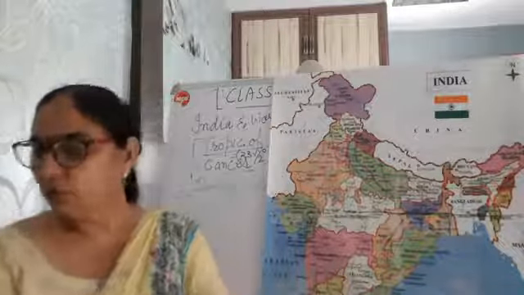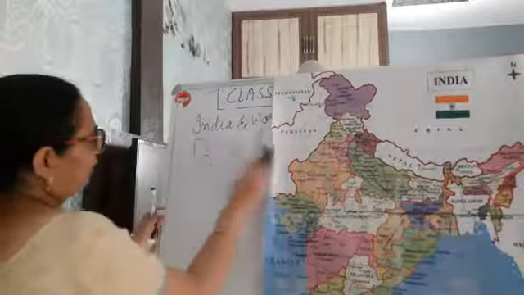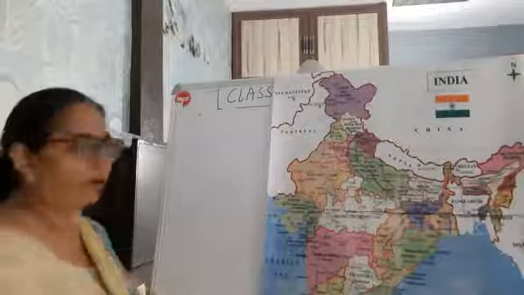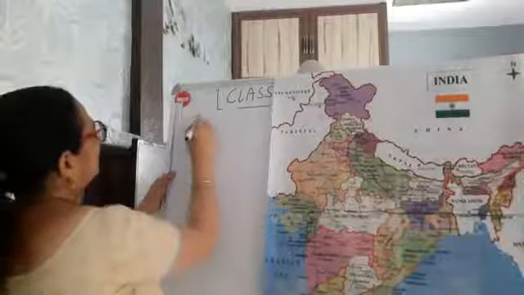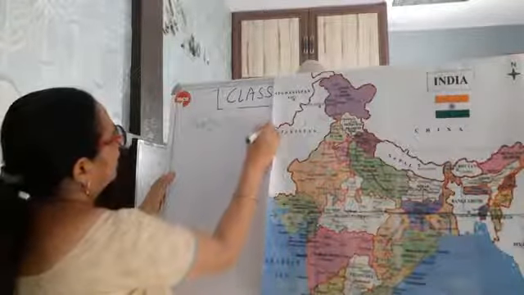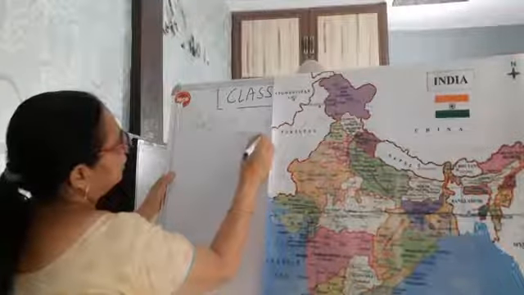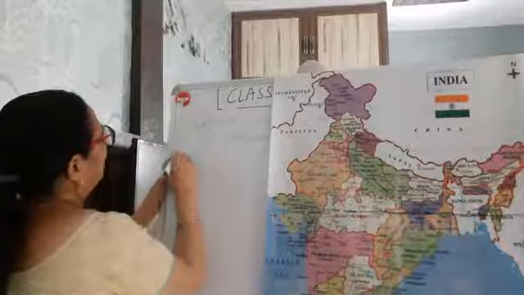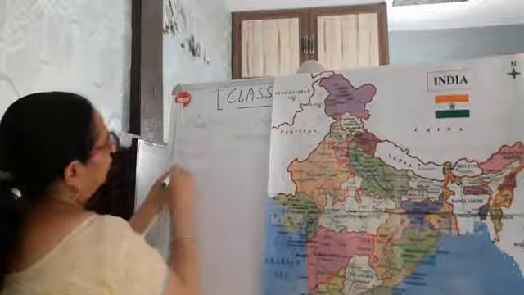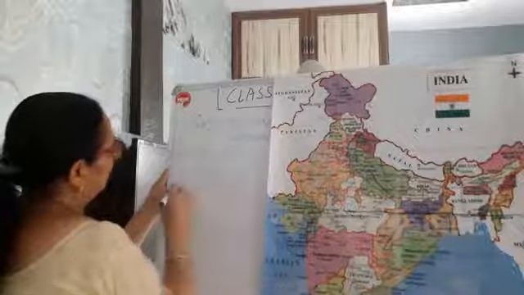Now, you have to note down some important terms regarding this. Important terms that you have to write. Number 1, Tropic of Cancer. Number 2, Tropic of Capricorn. Third one is Equator. Fourth one is longitude.